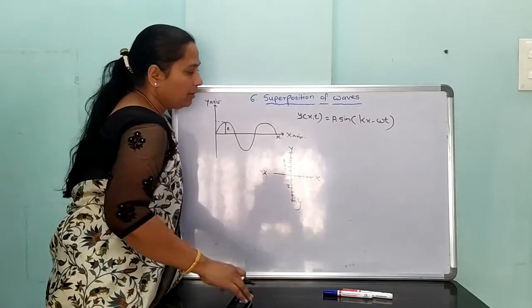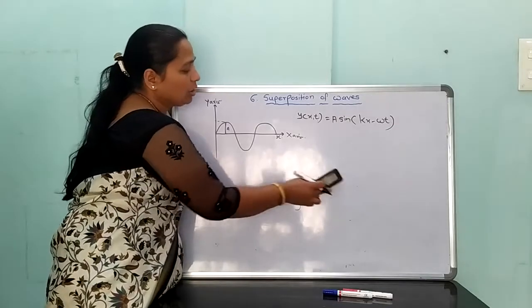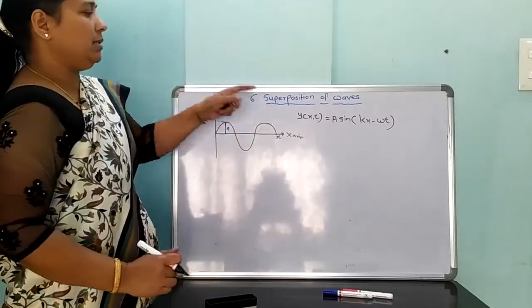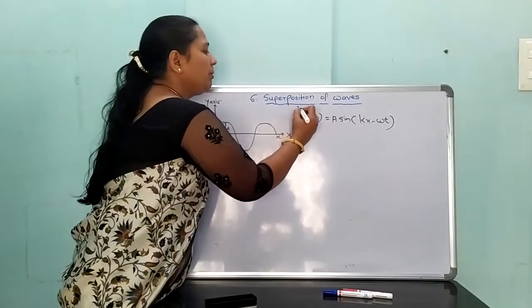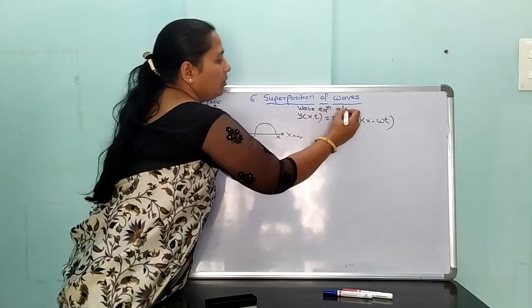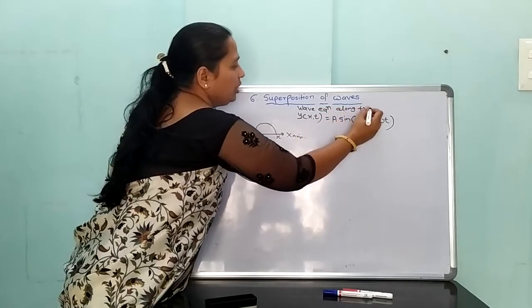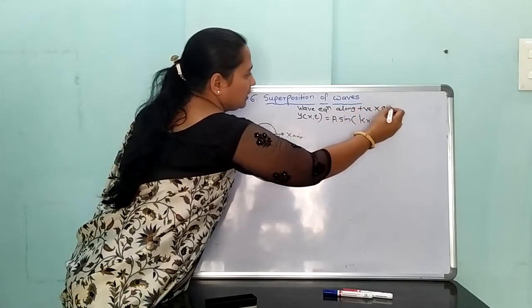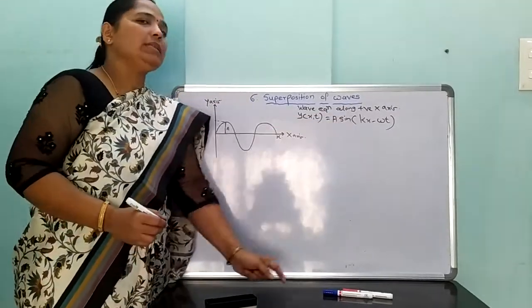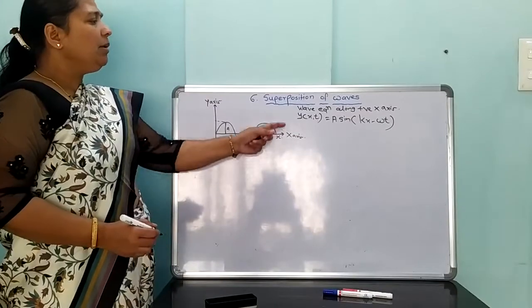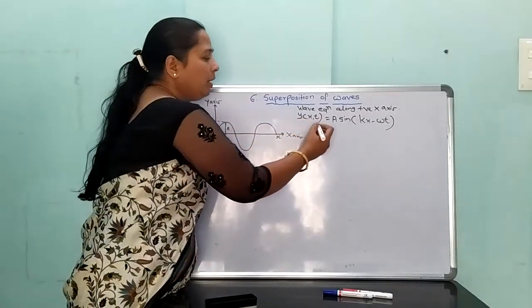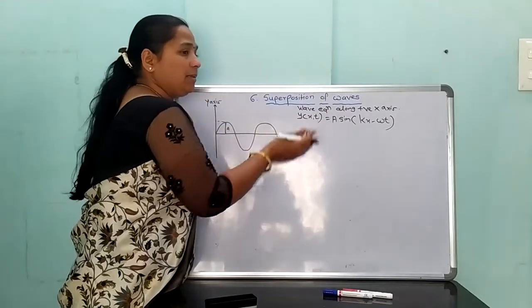Therefore, the wave equation along the positive x-axis can be written as